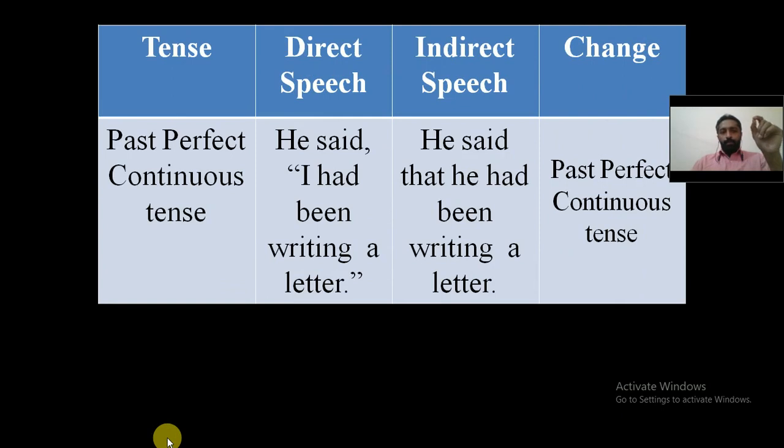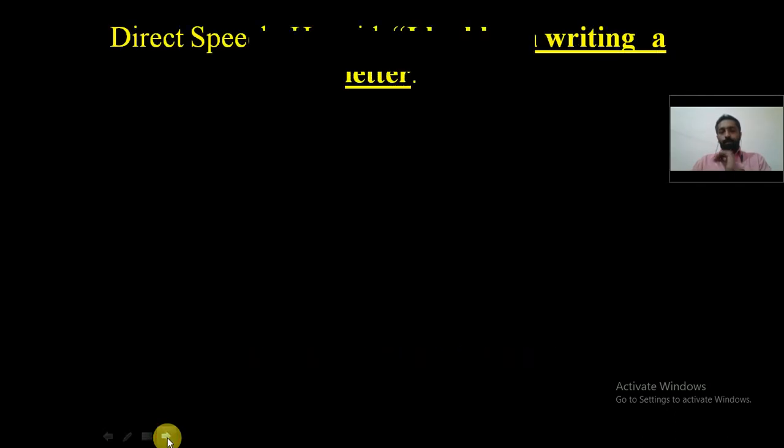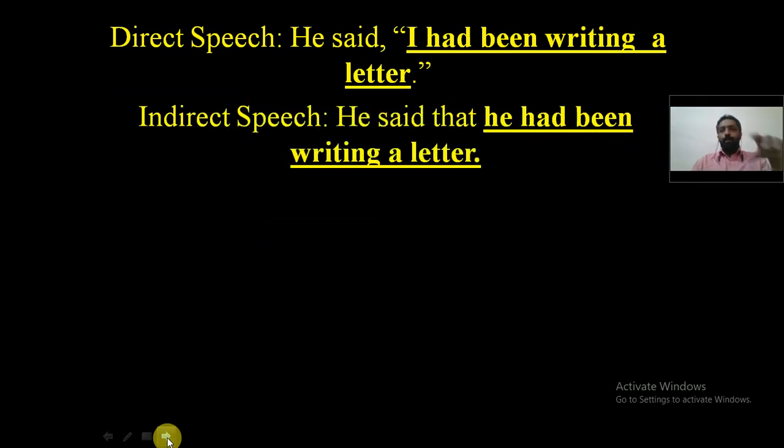When you are converting a sentence given in past perfect continuous tense in direct speech into indirect speech, again there is no change in the tense, which means past perfect continuous tense will remain as past perfect continuous tense. Go through the example that is given here. He said, I had been writing a letter. When you are converting into indirect speech, he said that he had been writing a letter, which means there is no change of tense.